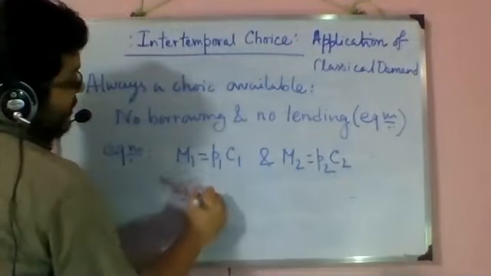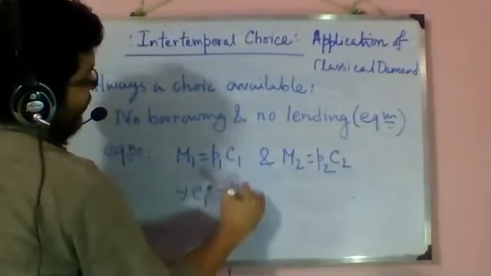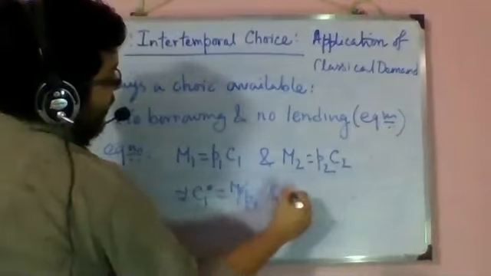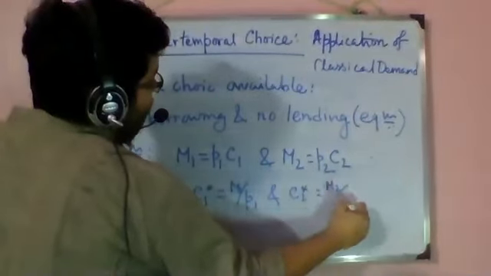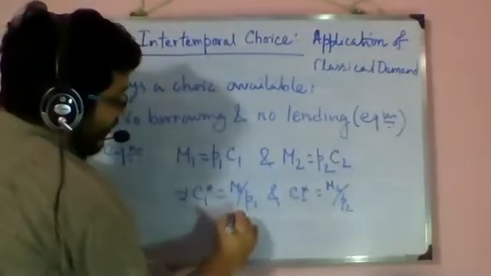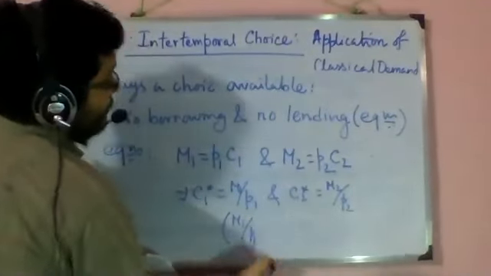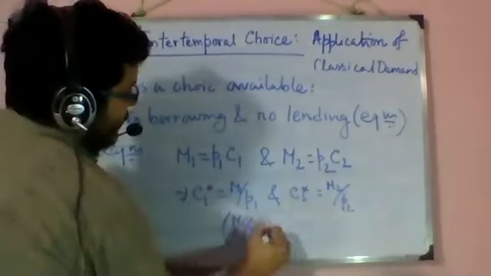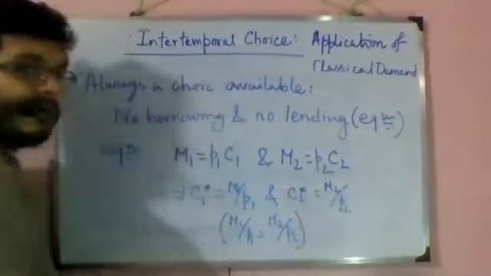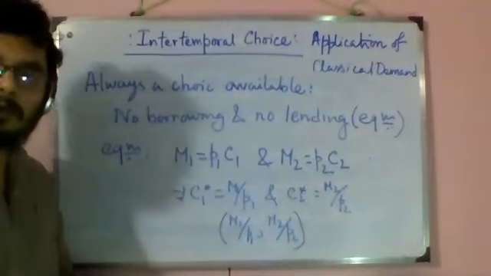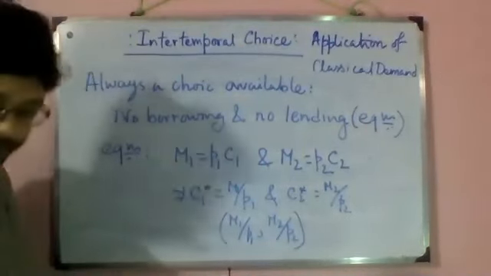So these equilibriums are C1 star is M1 by P1 and C2 star is M2 by P2. So this point, M1 by P1 and M2 by P2, is always available to him.